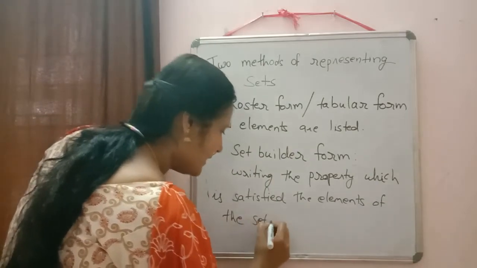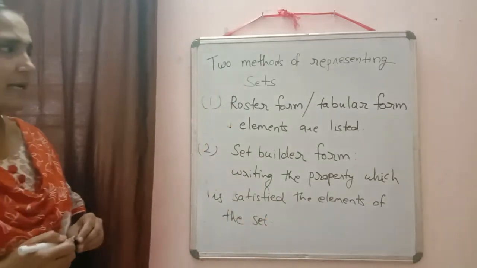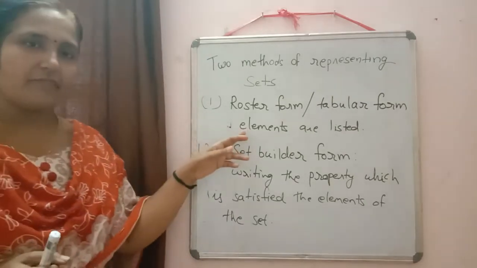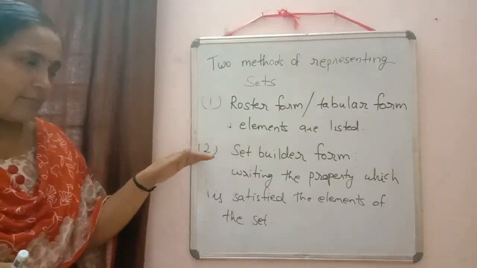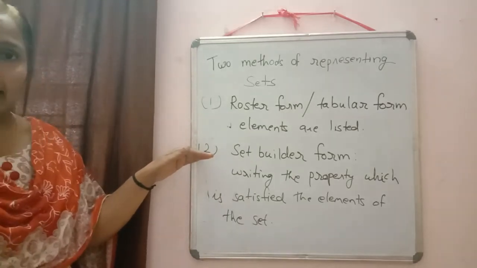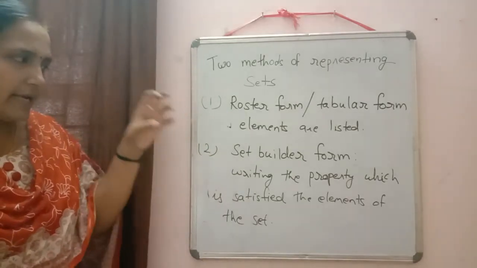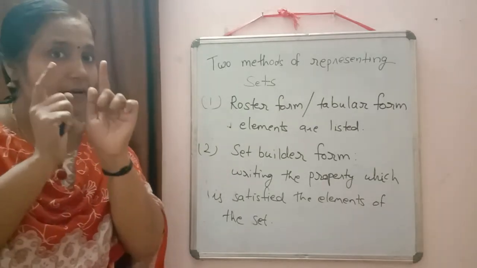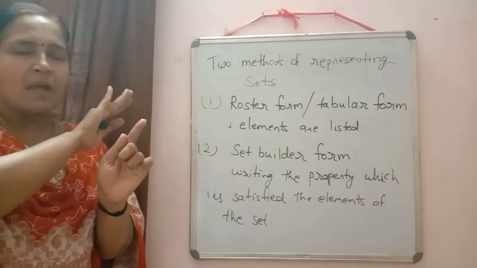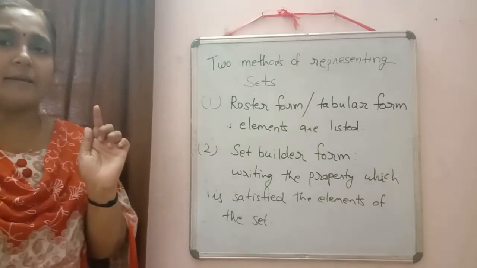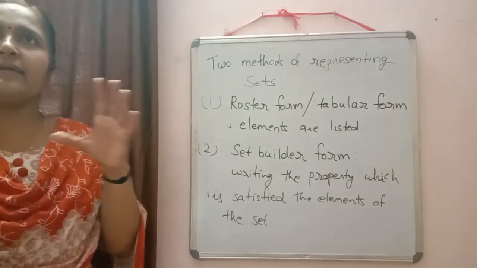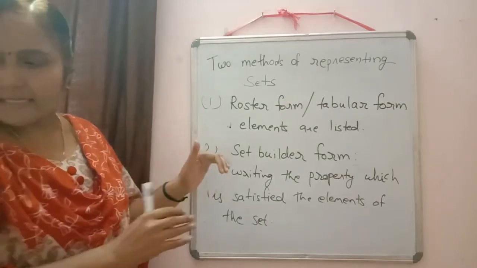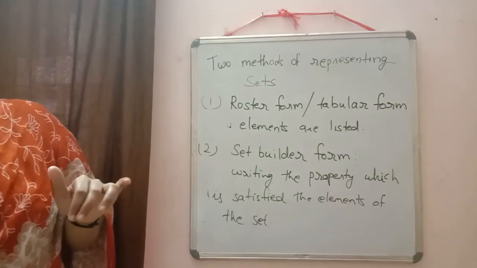Elements of the set. So all of you please write down here in roster form. Directly we are writing the elements of the set, and in set builder form we are not writing the elements there, we are writing the property which each element satisfies. It's not that only one element should satisfy; all the elements should satisfy the property. So instead of writing all the elements, we will write that property there. Now we will discuss some examples there, how we can check.